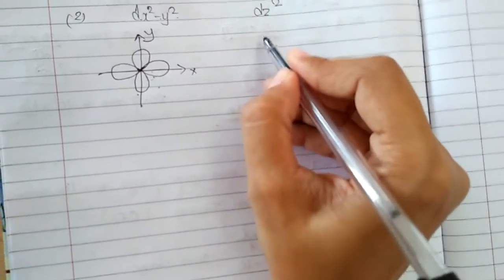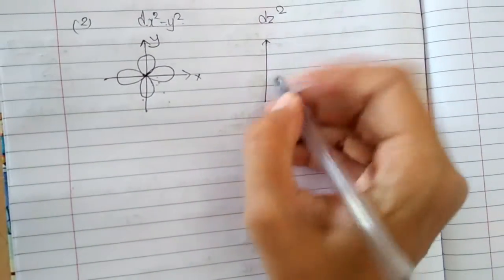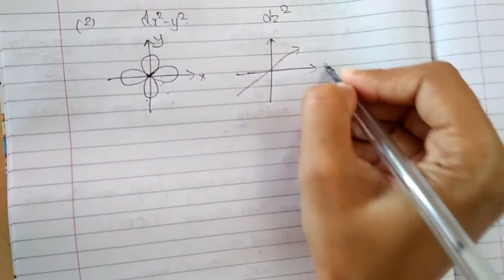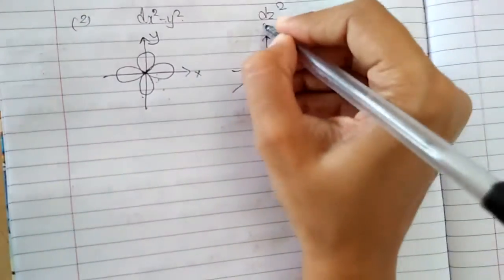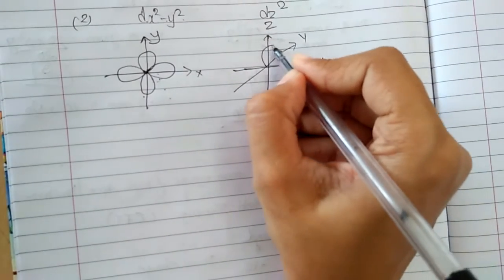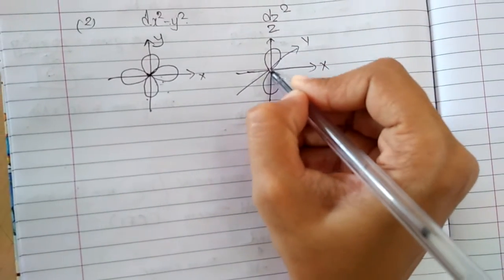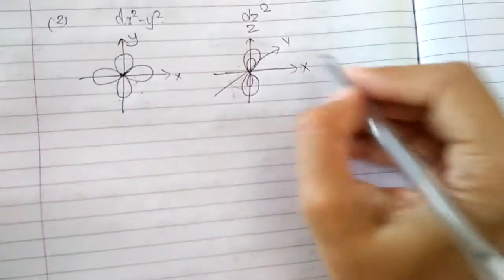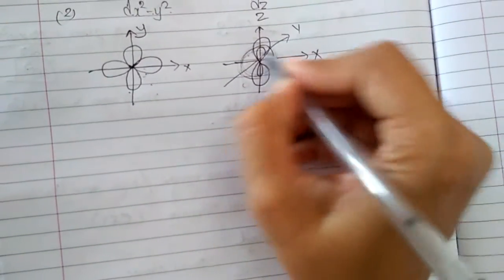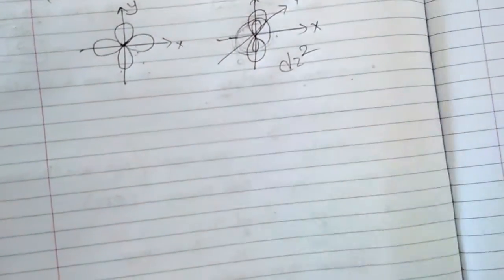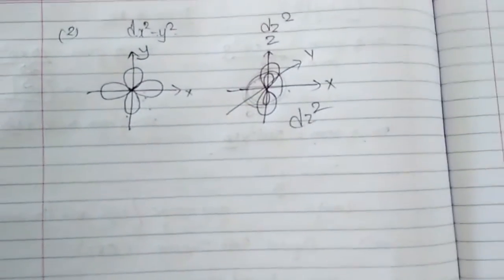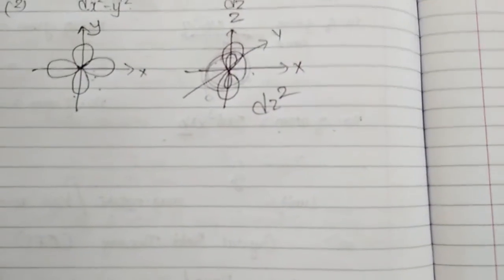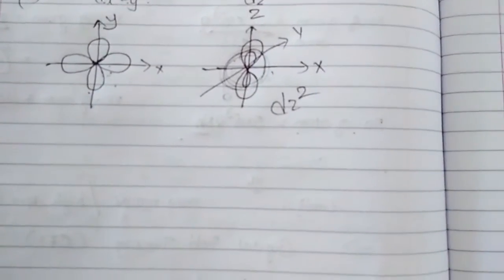So in dz square, you are having all three axes, x-axis, y-axis and z-axis, right? X, y and z. So the z-axis is like this. It means here on the inner side you will find the electron ring. This is your dz square. So this is how the splitting will take place in d orbitals. There are five suborbitals in d.